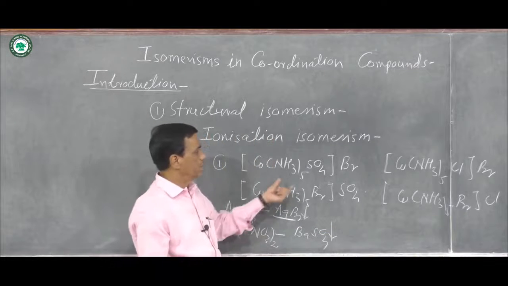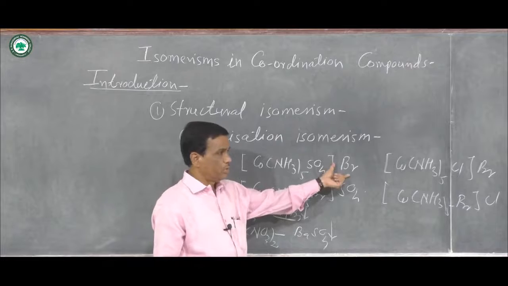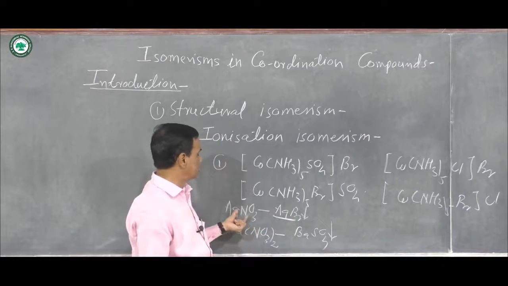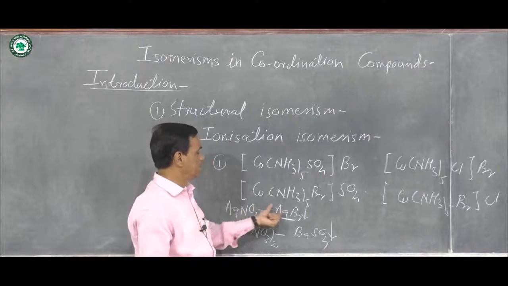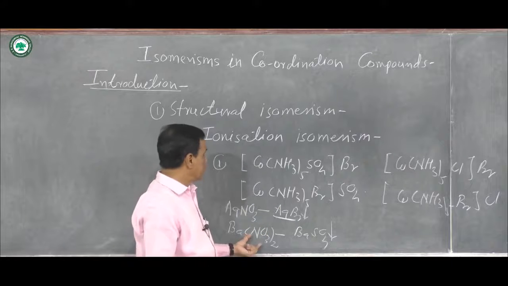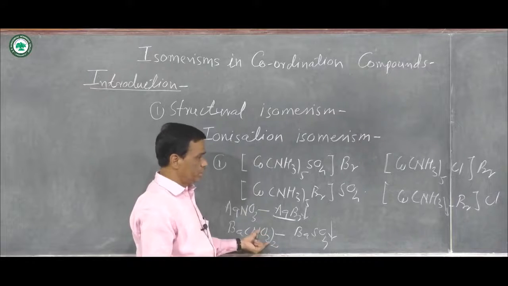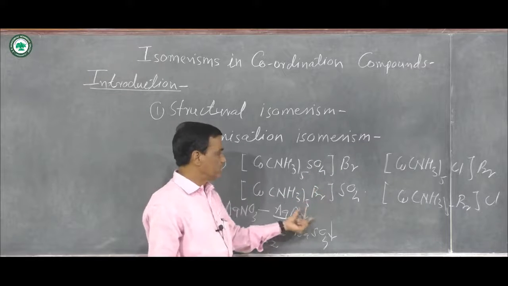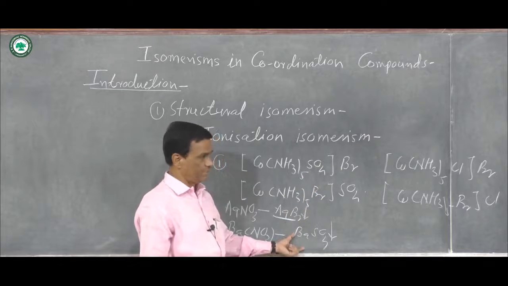Reason is that in first compound, sulfate is not ionizable, so there is no reaction with barium, but second compound forms the barium sulfate.